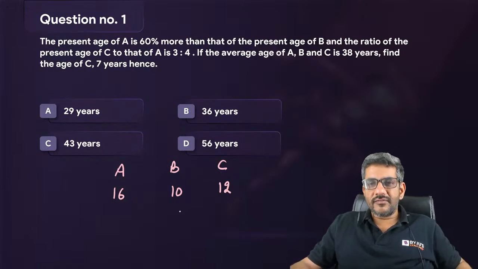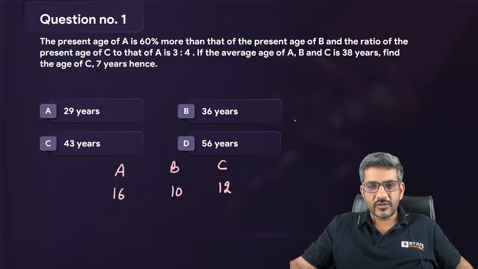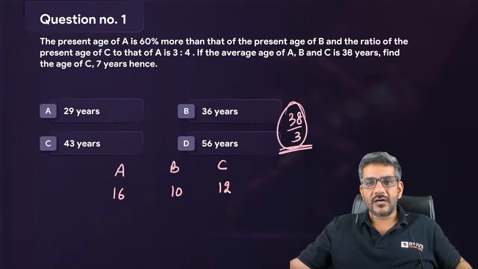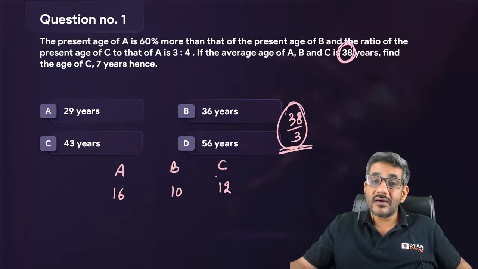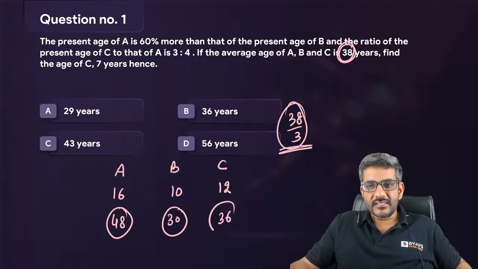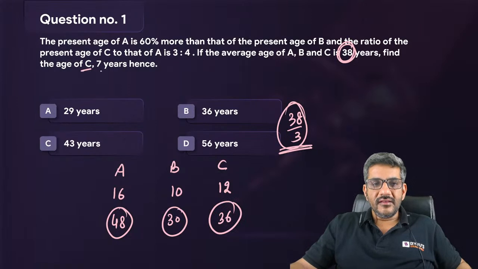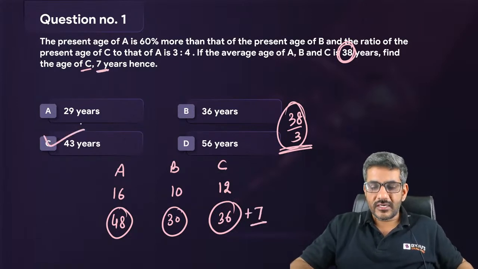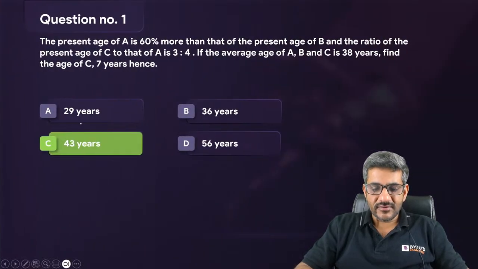If the average age of ABC is 38, यहां मेरी average age क्या आ रही है? 16 plus 10 plus 12, that is equal to 38 by 3. According to me, the age is 38 by 3. According to him, it is 38. तो वो 3 गुना कर रहा है. That means currently the age of A is 48, age of B is 30, age of C is 36. Find the age of C 7 years hence. तो आज से 7 साल बाद कितनी हो जाएगी? It will be 43. Yes, 43 is the right answer for this question.